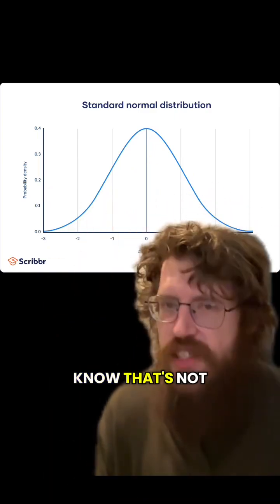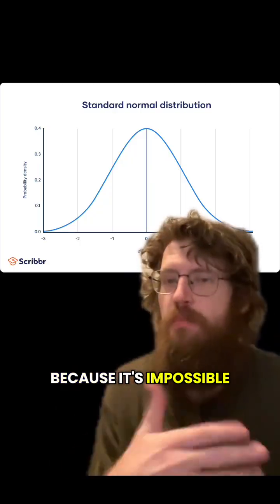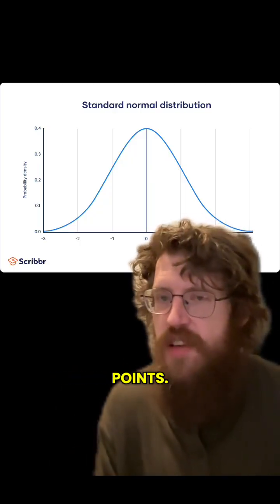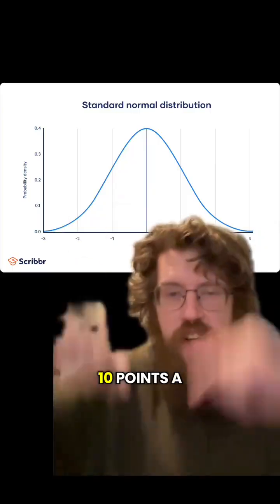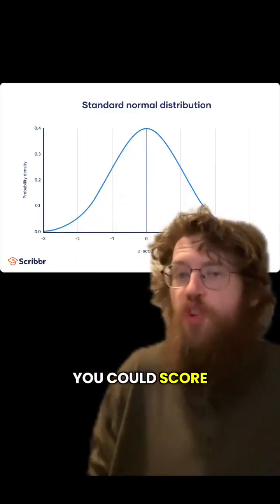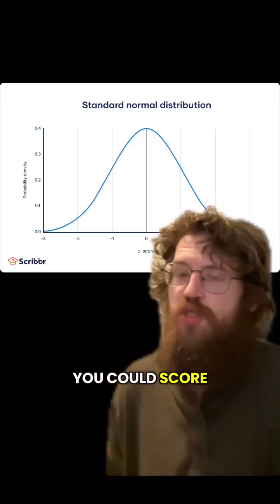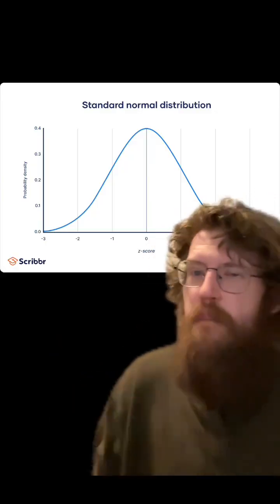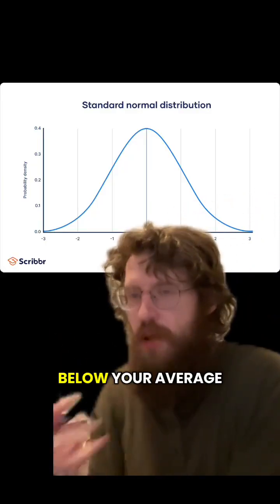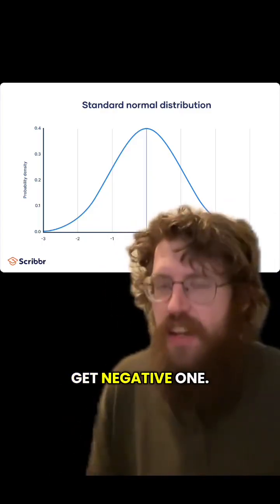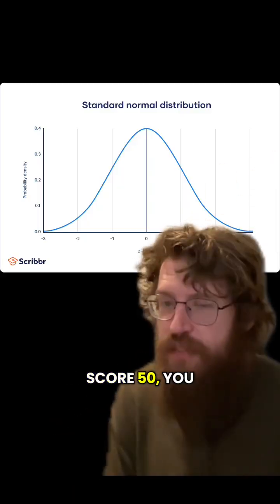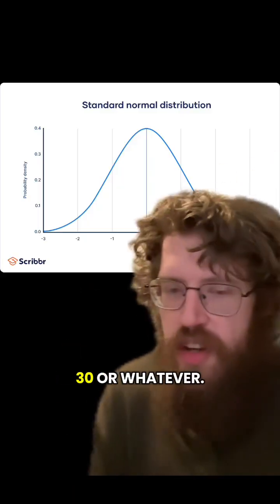And we just know that's not true with basketball because it's impossible to score negative points. Meaning if you on average score 10 points a game, you could score 21 points in a game. You could score 11 points above average, but you can't score 11 points below your average because you can't get -1. You could have an awesome game and score 50, you can't score -30 or whatever.